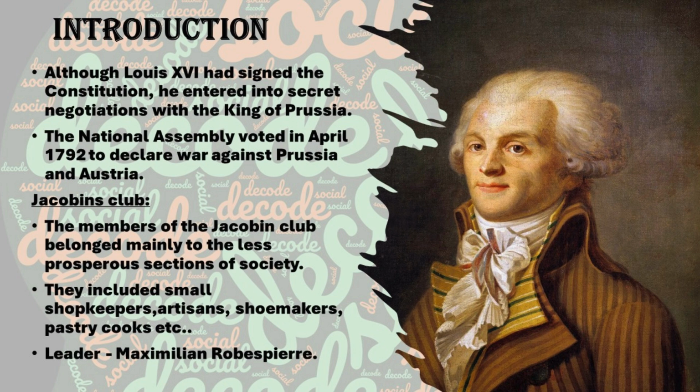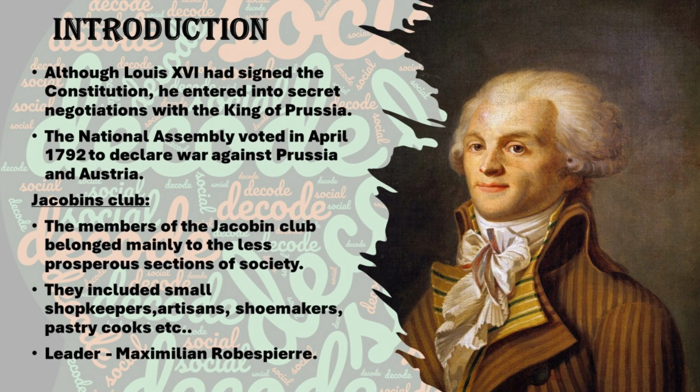So in April 1792, France declared war on Austria and Prussia. Why particularly Austria and Prussia? Because the kings of those two countries were supporting Louis XVI. All three joined together and were going to take back the monarchy form of government. That was the reason to conduct the war against them. The war brought economic hardships, prices rose, and men were sent to fight. The women alone had to take care of the entire family while the men went to fight. People became angry at the monarchy and blamed it for the crisis.